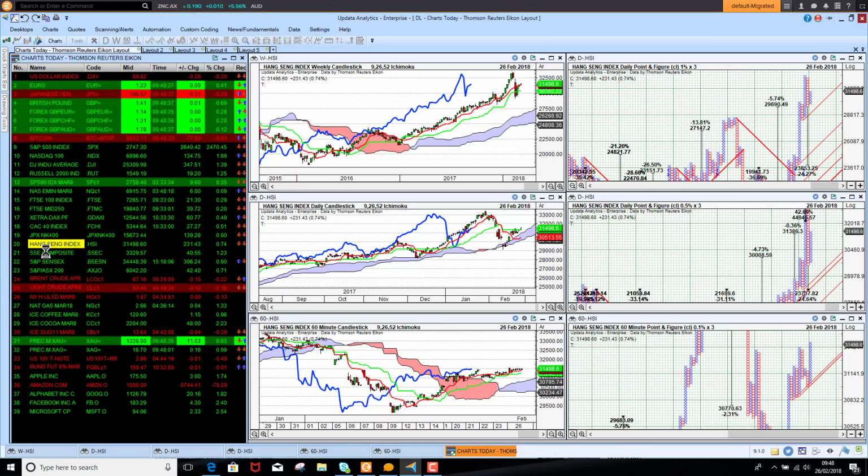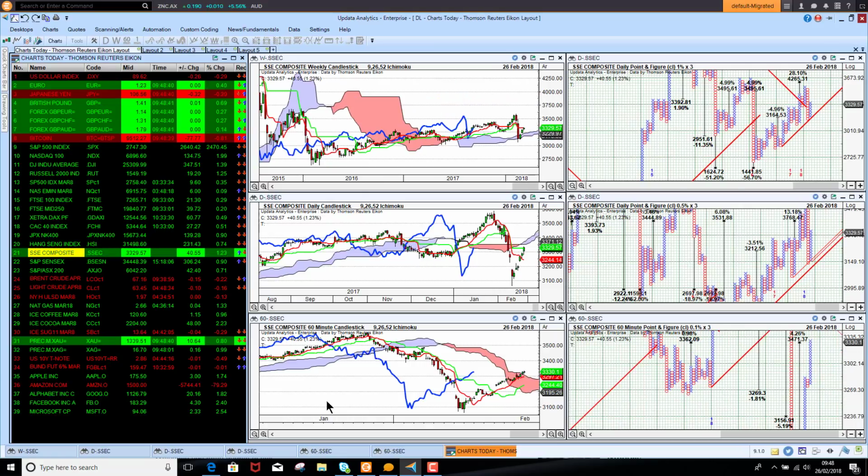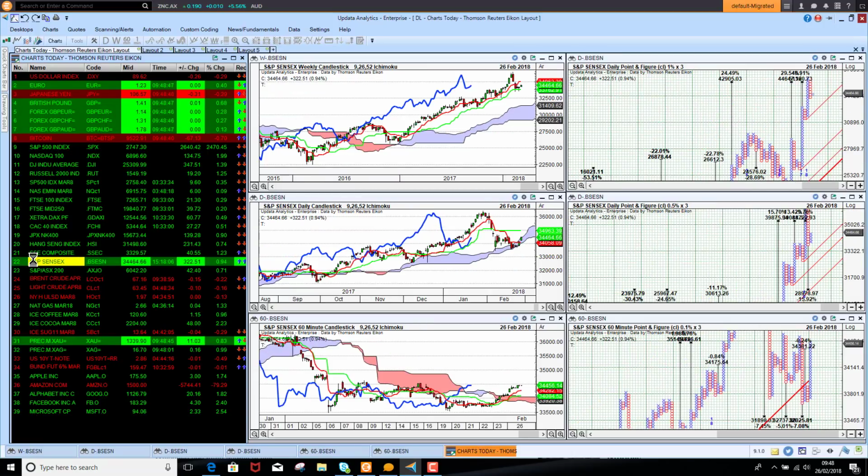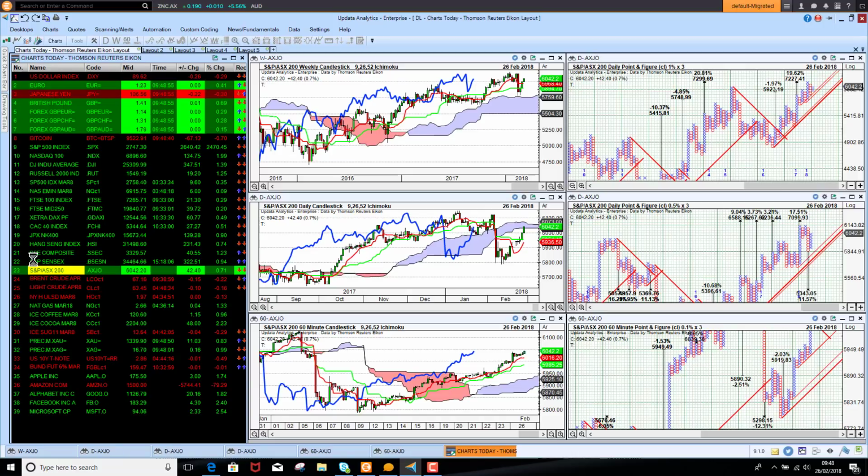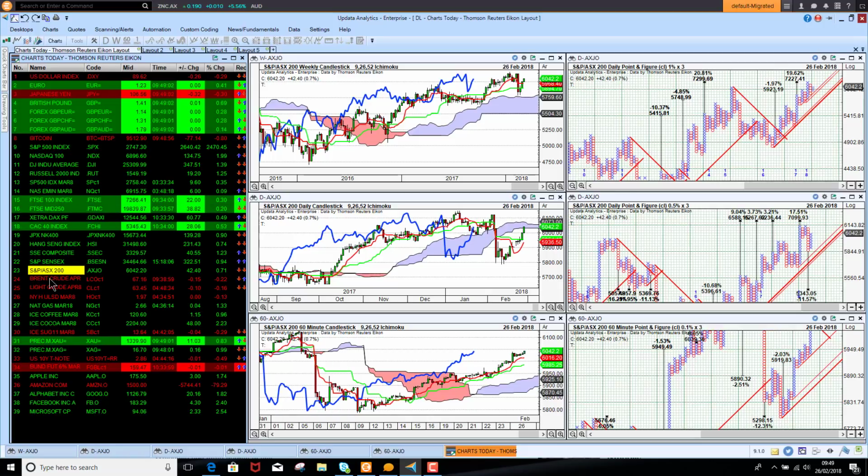And the Chinese local market was up over 1% overnight and starting to look like quite a strong recovery here as well. The Indian market has been looking a bit weak of late, but we're up nearly 1% overnight, so it's starting to show some signs of recovery. And the Australian market also looking quite good. Looks like it did really find support on the medium-term cloud here, and looking bullish as well.